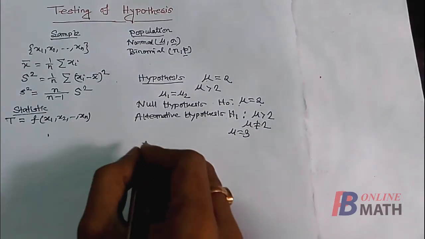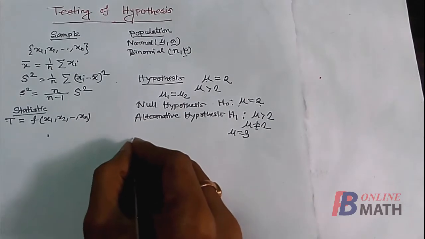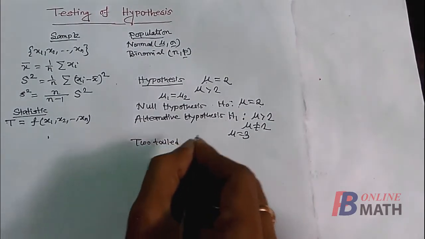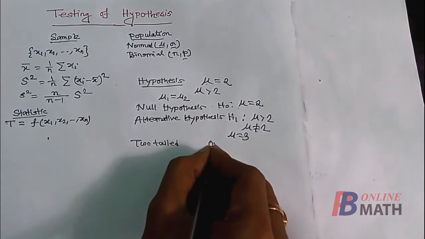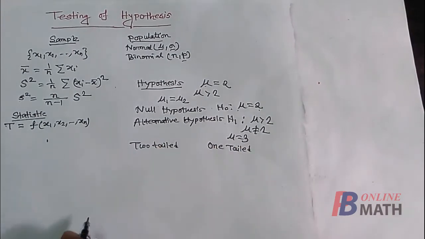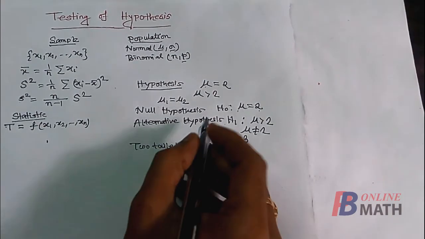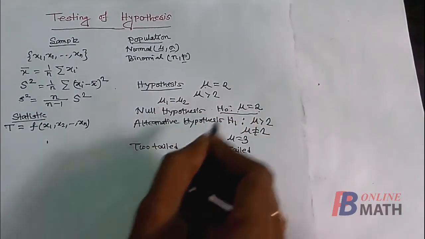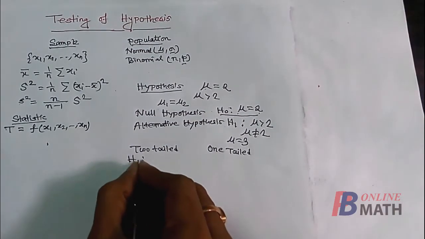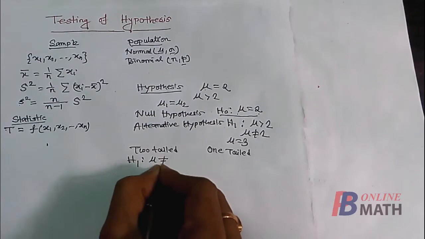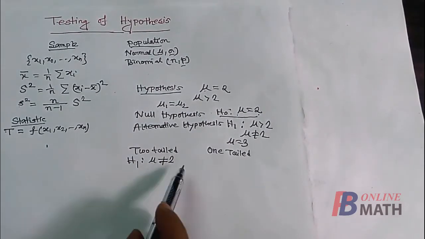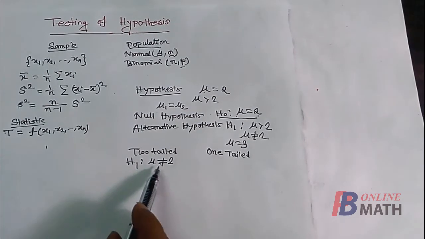Now there are two types of test. First one is a two-tailed test, and next one is a one-tailed test. In a two-tailed test, suppose this is the null hypothesis. We select the alternative hypothesis as mu not equal to 2. That means we are selecting both regions, that is mu less than 2 and also mu greater than 2.